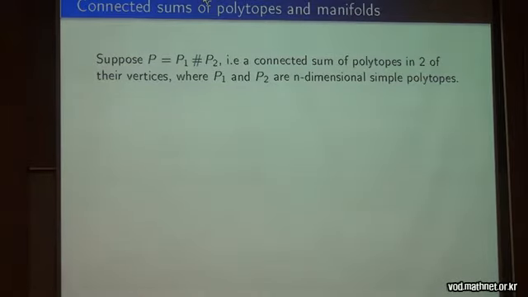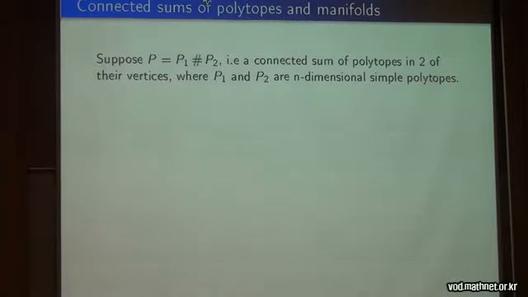We want to generalize now vertex truncations. Of course, all of you know what a connected sum of smooth manifolds is. But what is a connected sum of two simple polytopes? If we have polygons, let me describe it.